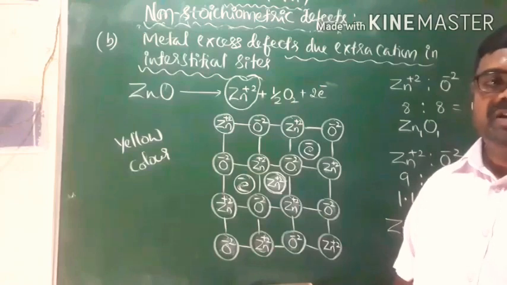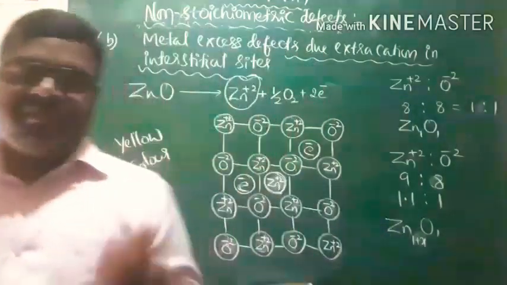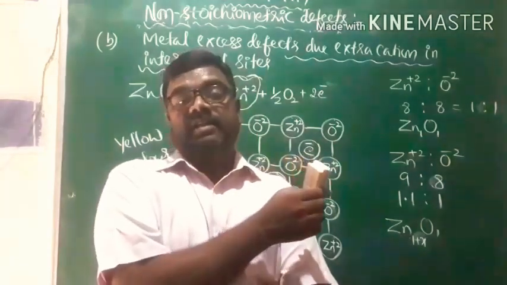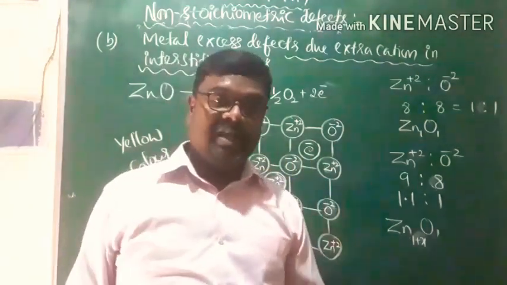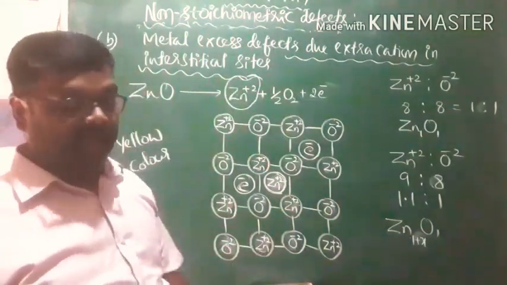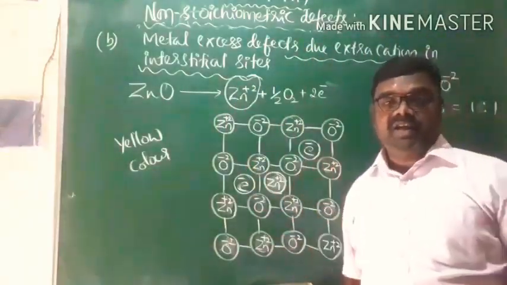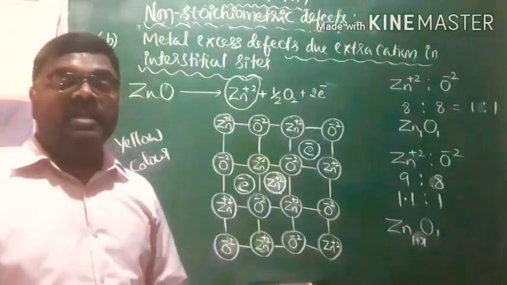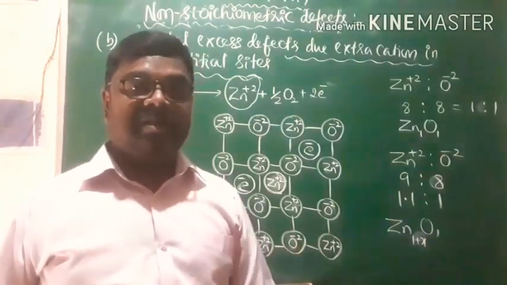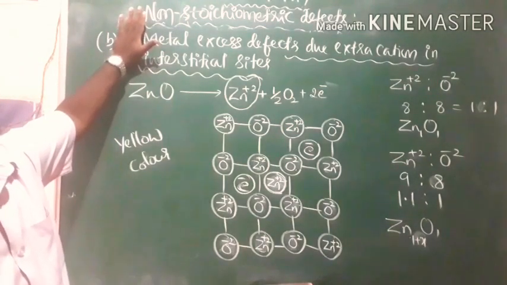Just observe, in the case of metal excess defects, you observed the presence of unpaired electrons in the crystal lattice, which increase electrical conductivity. Therefore, compounds which show metal excess defects are used as semiconductors, where electrons act like carriers of electric current, and they behave like n-type semiconductors. And that is what we call metal excess defect due to extra cation. Okay? You just note it down.